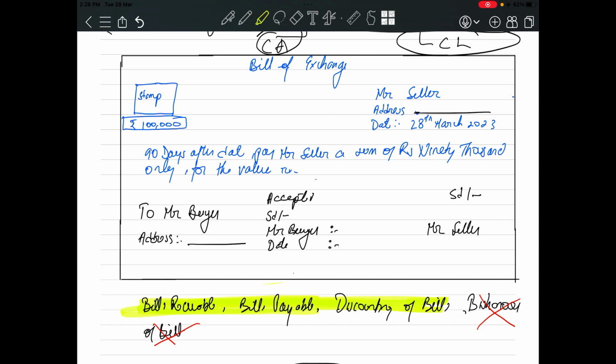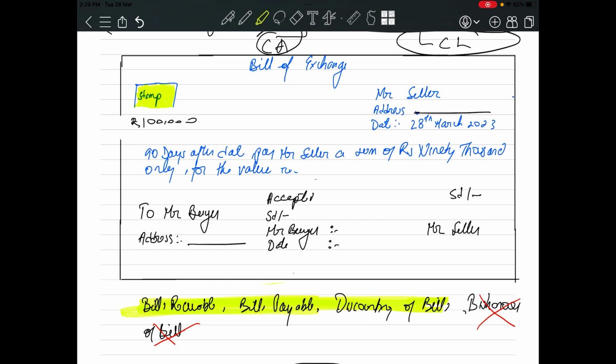The bill of exchange will look like this. There will be a government stamp out here. You have to purchase it from the government department. We call it stamp duty, and the bill of exchange will mention the amount. See, 1 lakh rupees, right? Here he wanted to purchase goods worth 1 lakh rupees.